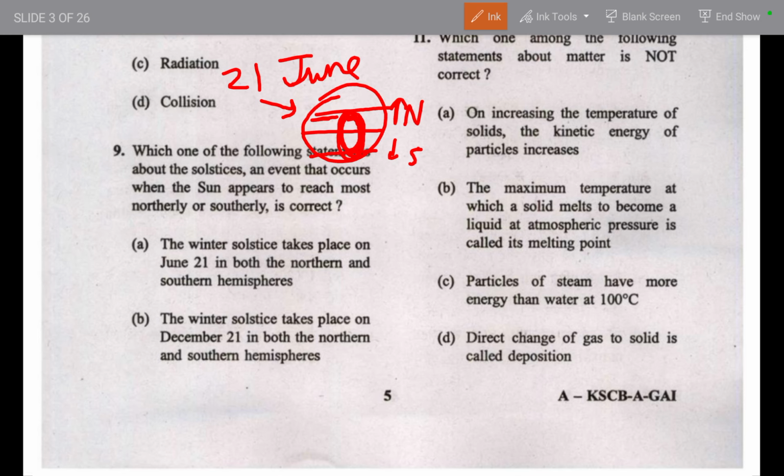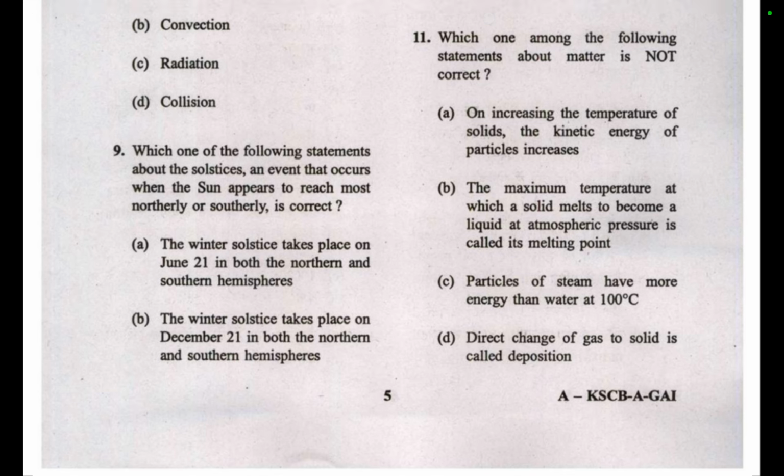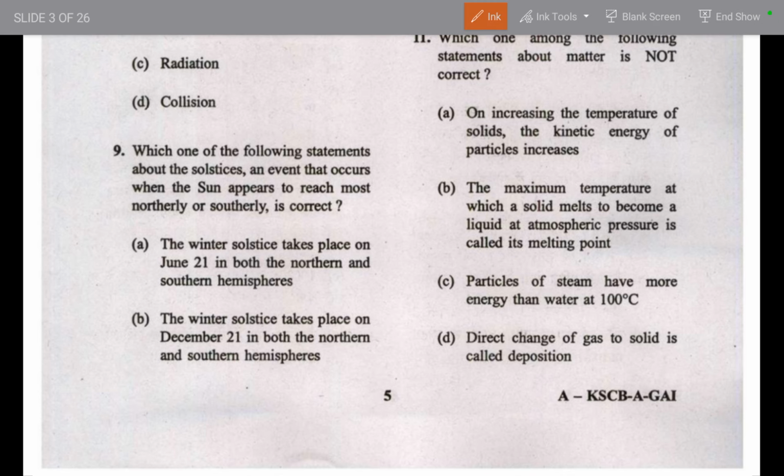That is why on that day we find the longest day in the northern hemisphere, while on 21st June in the southern hemisphere you find the longest night. And in the northern hemisphere, 21st June is known as the summer solstice. So this is the basic concept. Let's focus on the question, and I will show you other concepts as well for the common sense part.